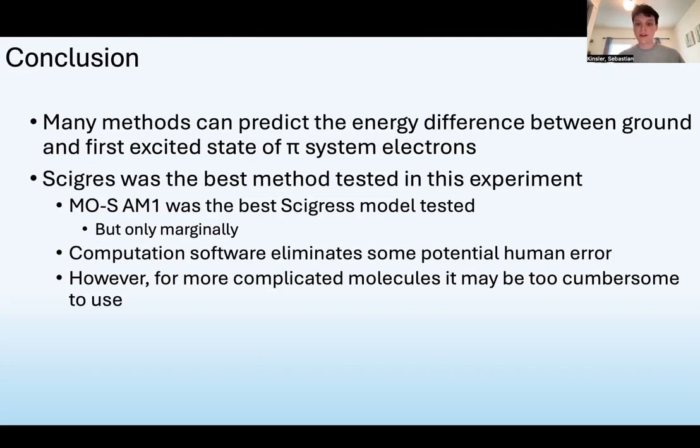However, a drawback may arise when analyzing very complex particles, which may be difficult and time-consuming to construct within the software as compared to the simple addition of bond lengths needed to perform particle-in-a-box calculations. But for relatively simple molecules, like the four dyes used in this experiment, it was easy to build and analyze them within the software. Overall, we found Cygress to be the most accurate, efficient, and effective method for performing quantum mechanical analysis on conjugated pi systems of electrons.